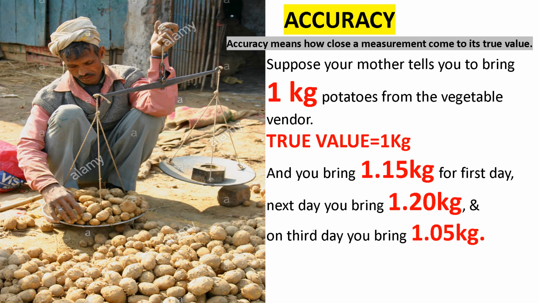So which value is close to 1 kg? Of course, 1.05 kg. So 1.05 kg is more accurate than 1.15 kg or 1.20 kg. That is, this value 1.05 kg is close to 1 kg, which is the true value. So here in this case, 1.05 is more accurate than 1.15 kg or 1.20 kg. Okay.